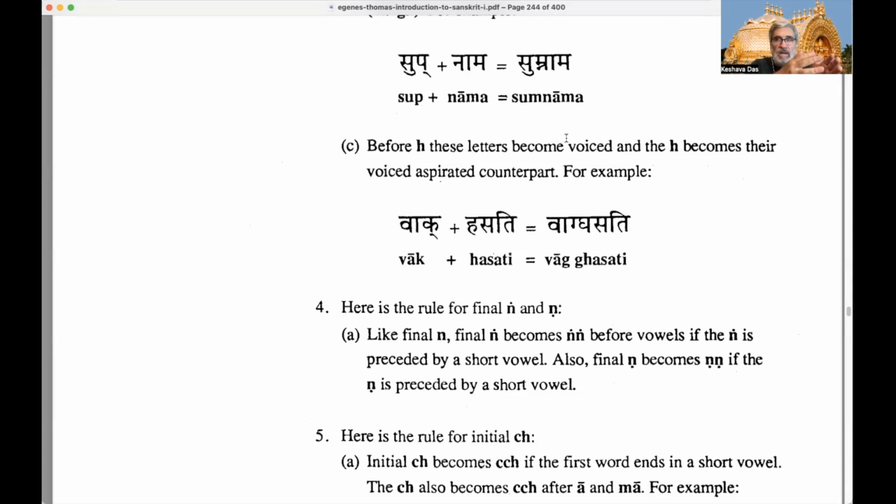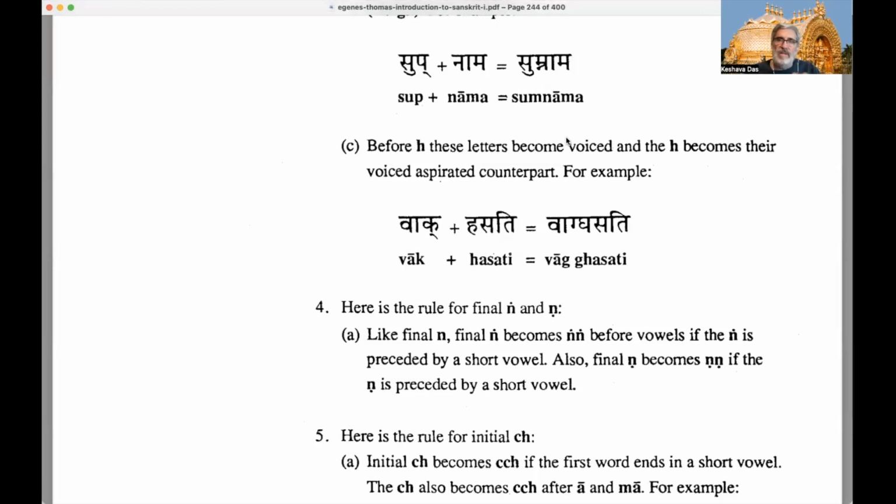So we have ka, ka with more air, ga, ga. The second member of every varga, of every group, is unvoiced or hard aspirated, and the fourth member is soft aspirated, or voiced aspirated.